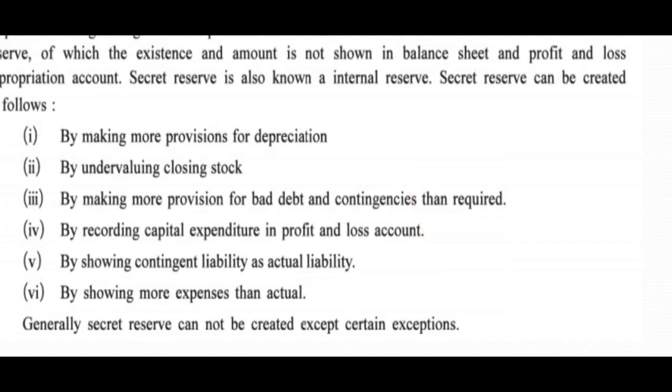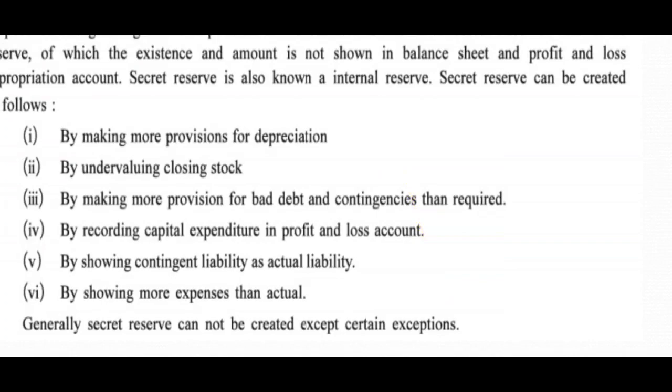What else? By showing contingent liability as actual liability. Contingent means which may be a liability, depending upon happening or non happening of something, right? So until and unless it is declared as a liability, we cannot consider it as a liability.